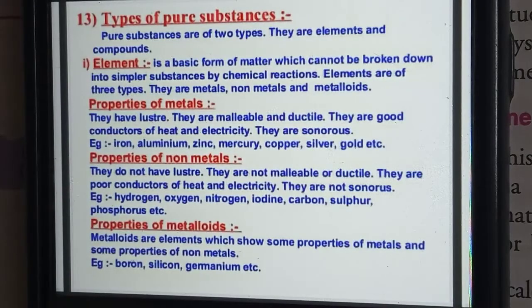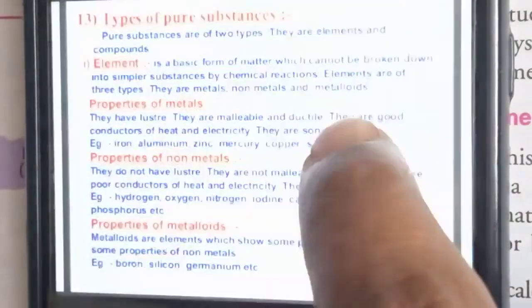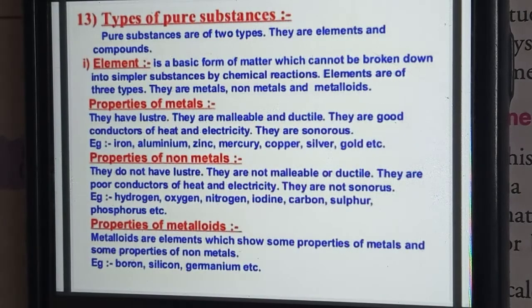They are good conductors of heat and electricity, so we use copper wire and silver wire for electricity. And they are sonorous: if you drop them, we will get sound. For example, iron, aluminum, zinc, mercury, copper, silver, gold, etc. Understood?